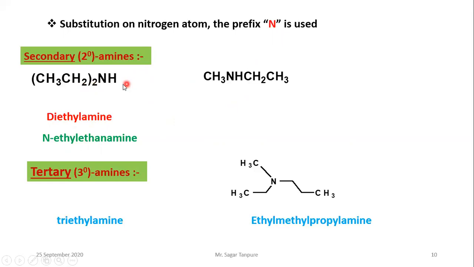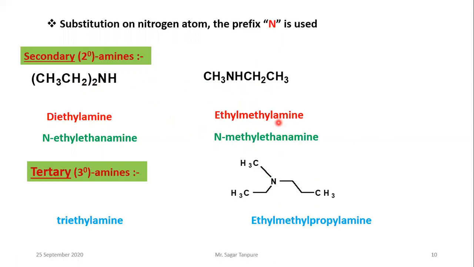See that this one is symmetric and this one is asymmetric. Why is it asymmetric? Because one side is CH3CH2, that is an ethyl group, and the other side is a methyl group, so this structure is asymmetric. What is the name? Ethylmethylamine. Then how to write the N-substituent name? N-methylethanamine. Why is the ethyl group taken first? Because we obey the alphabetical rule. Alphabetically ethyl comes first, so ethyl is taken first, then methyl, and then amine.